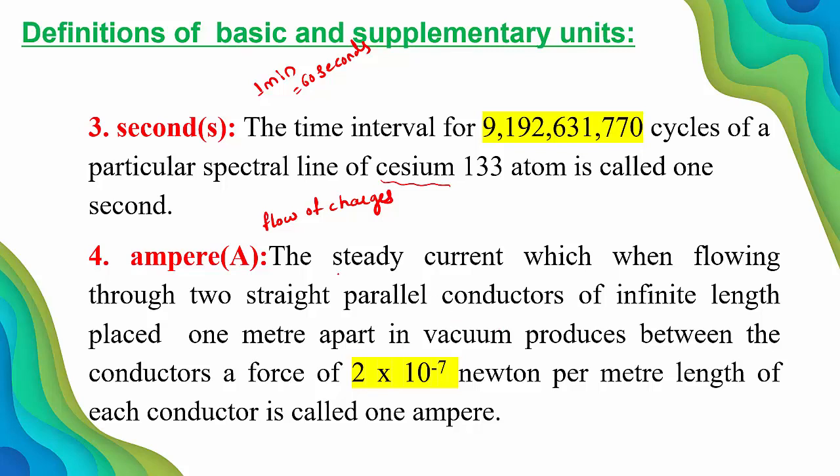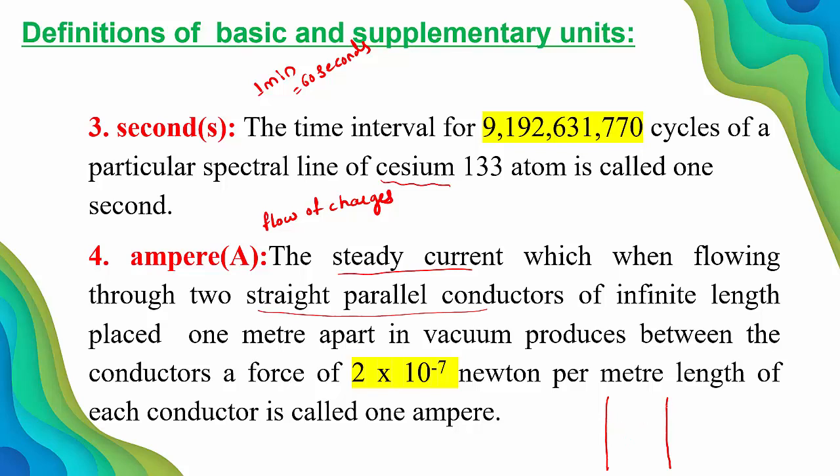The steady current which when flowing through two straight parallel conductors. Suppose I consider two parallel conductors. The steady current I is flowing in these two parallel conductors of infinite length.